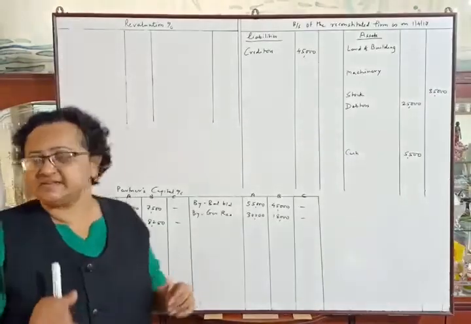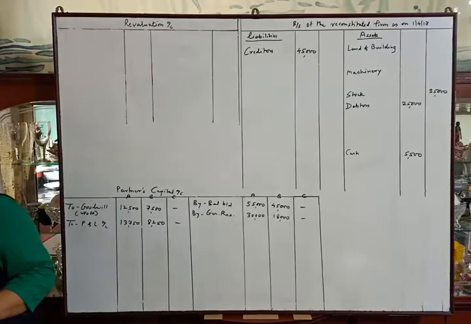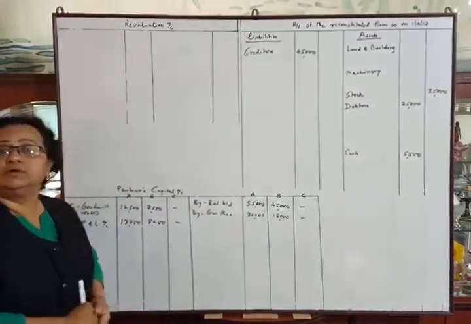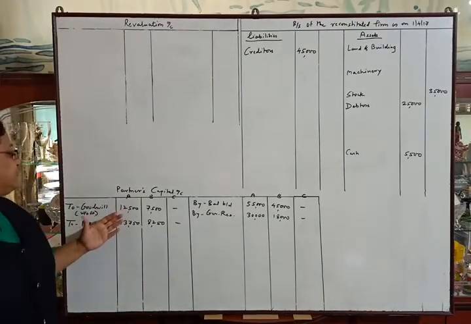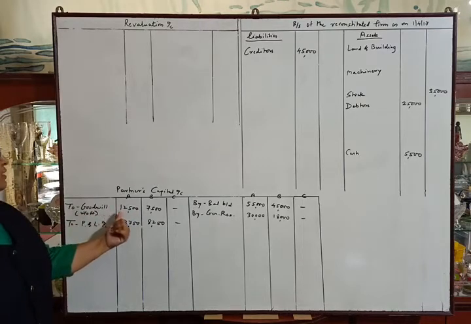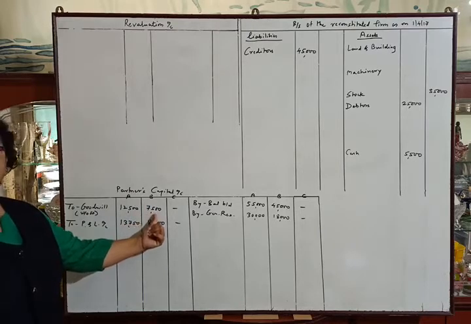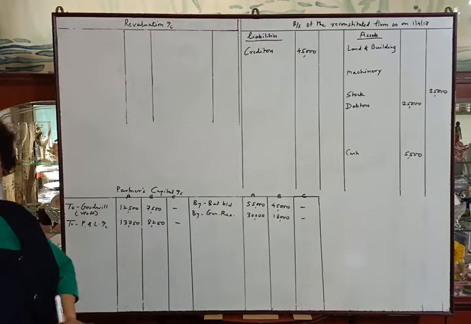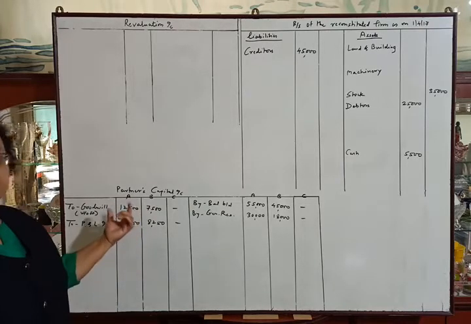Now see the asset side. There is an existing goodwill in the balance sheet rupees 20,000. So we have to write off the existing goodwill first. So we have to pass the entry in debit side of partners capital account to goodwill account. The goodwill written off of A is 12,500 and B 7,500. Existing goodwill written off. The entry is A's capital account debit, B's capital account debit to goodwill account. Existing goodwill is written off.